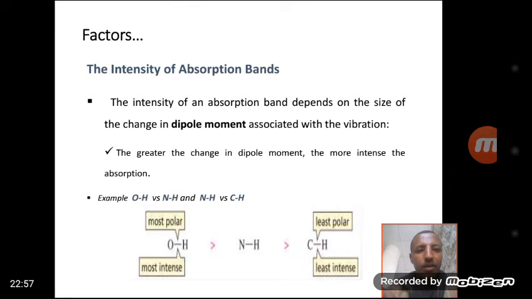For example, oxygen-hydrogen bond versus nitrogen-hydrogen bond, and nitrogen-hydrogen bond versus carbon-hydrogen bond. The oxygen-hydrogen bond is more polar.